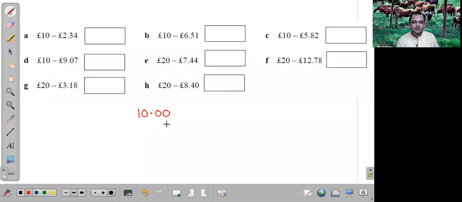Yes, Prabhuji. Okay, now let me ask the students who are attending from India. Can we say 10 rupees is equal to 10 rupees 0 paisa? Can I say it is equal to 10 rupees and 0 paisa?